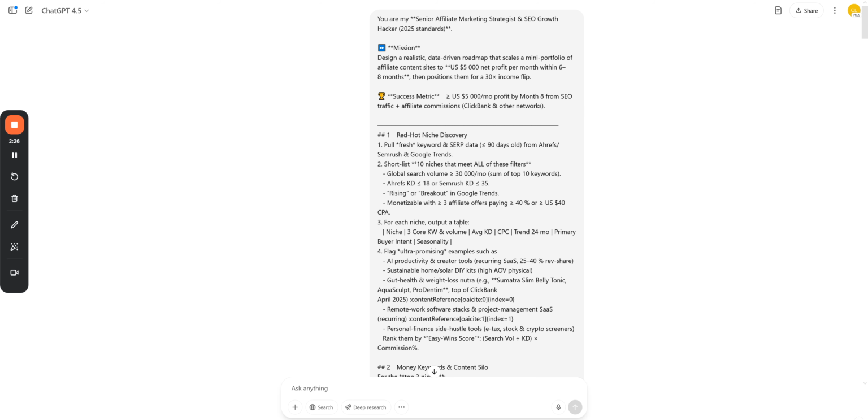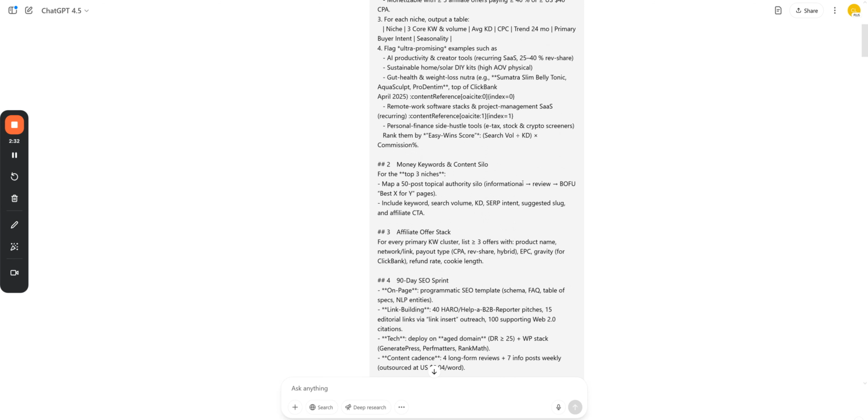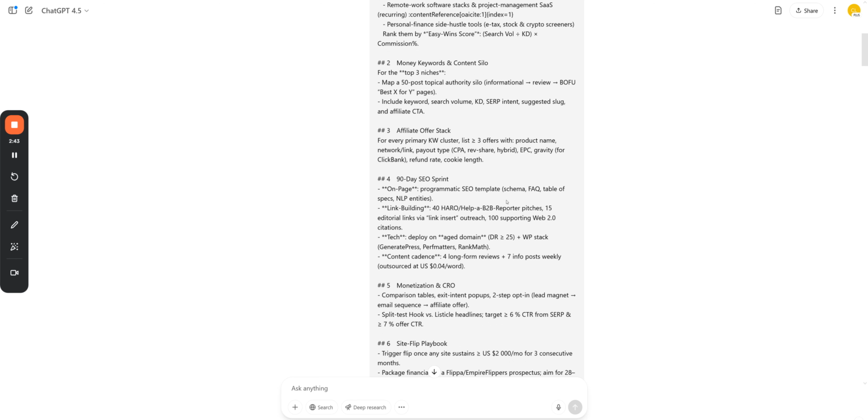Then it's going to output a table giving you all the information. It's going to give you ultra promising examples. Then it's going to go through the second thing and give you money, keywords and a content silo as well. Again, you're going to have to expand on this, but I'll show you how to expand. Then it's going to give you an affiliate offer stack. All that means is it's going to give you recommended affiliate products to promote, so you don't even have to go and find them. It's got the keywords. It's going to give you some really good products that will pay well for those keywords.